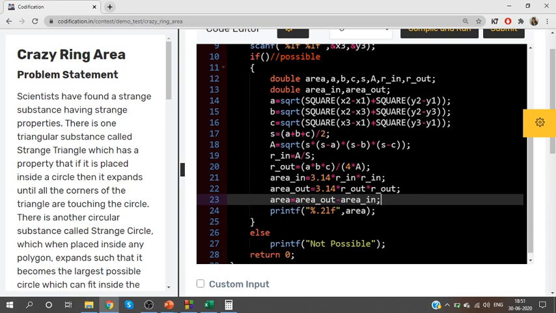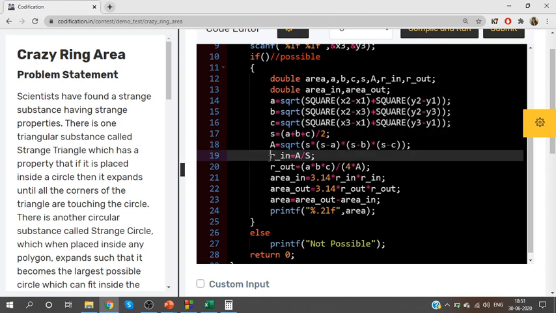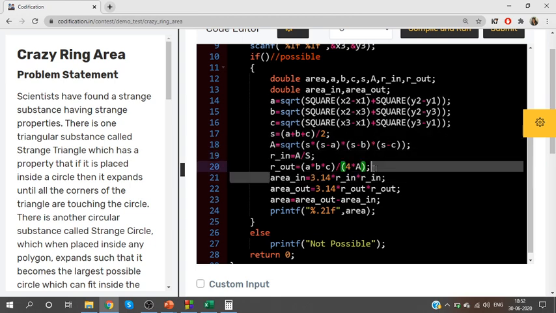So this is the calculation we have done here. First, calculate all values related to the triangle. From the triangle, get the radius of inner circle, find its area.